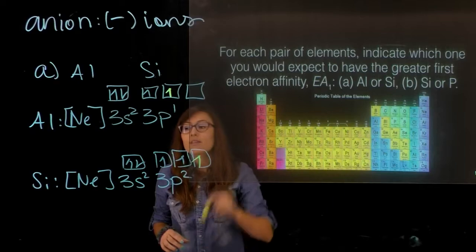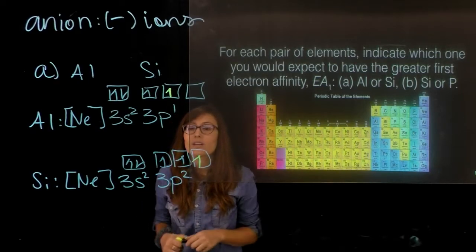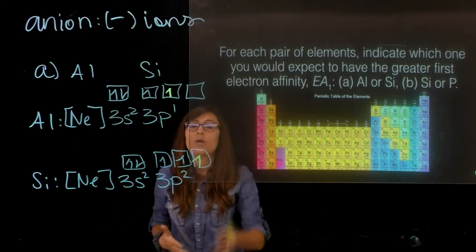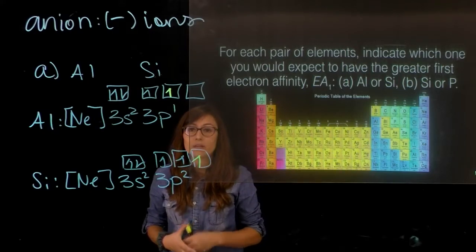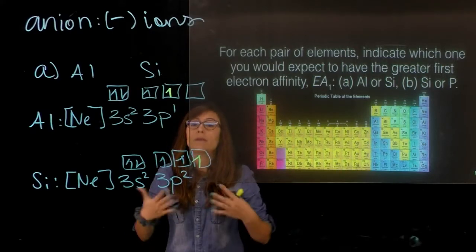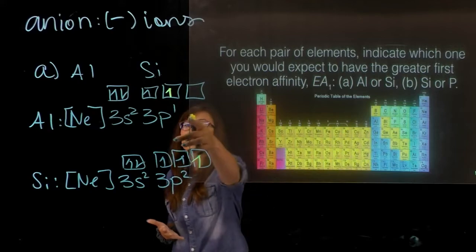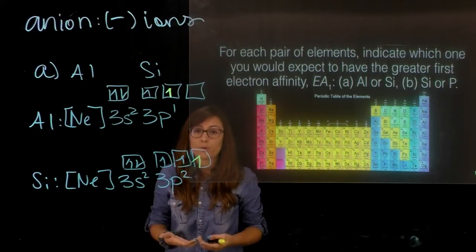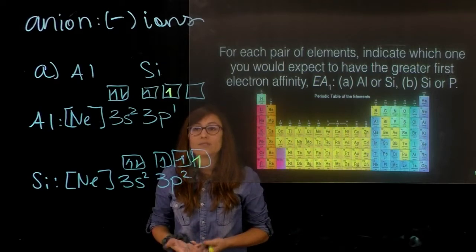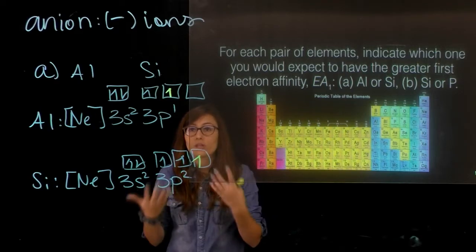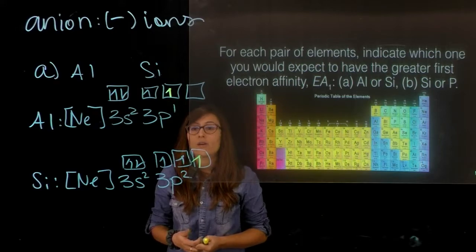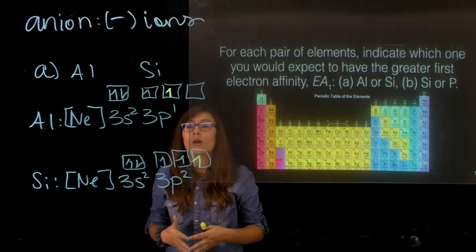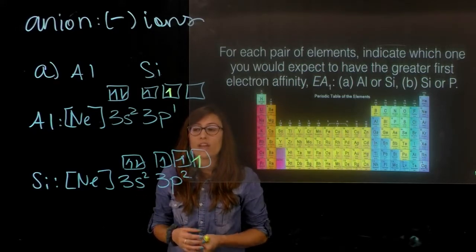So if silicon accepts an electron, it's going to become more stable because it's maximizing the spin. Following Hund's rule, it's going to make it more stable. In the case of aluminum, by accepting an electron, it's not becoming more stable. You're actually going to increase the repulsion in this scenario, so it's not as energetically favorable.